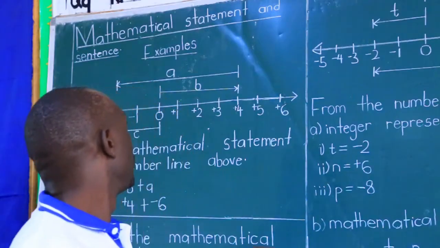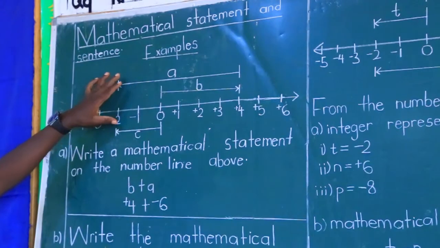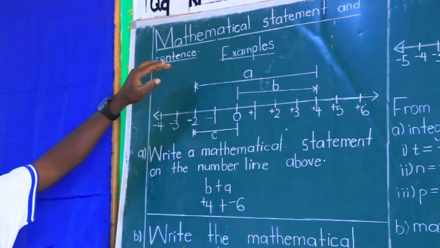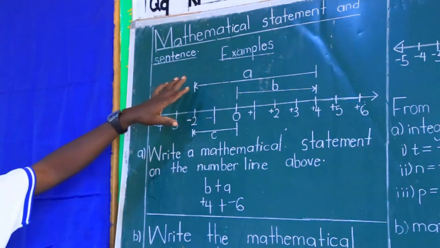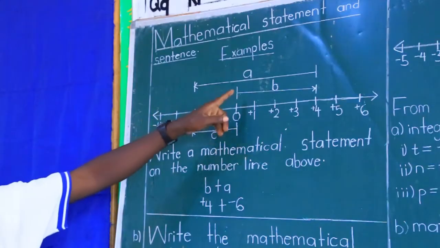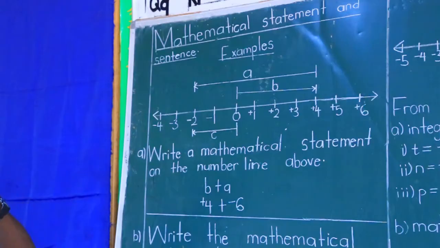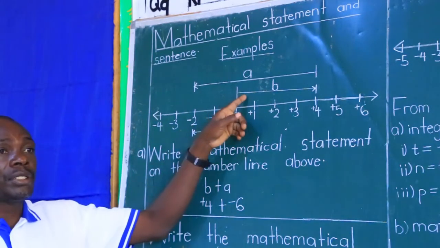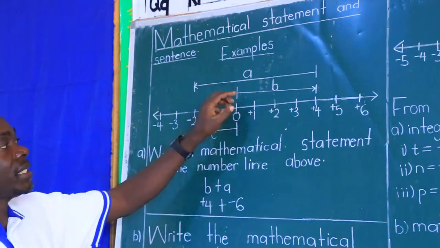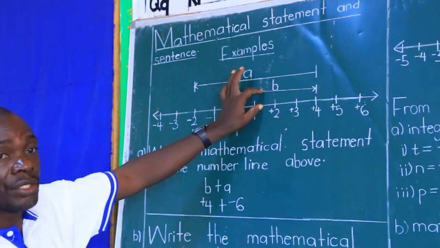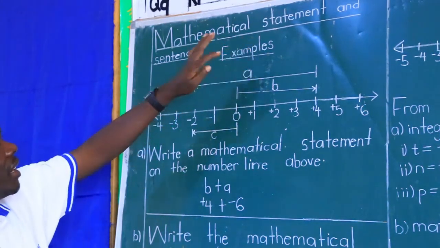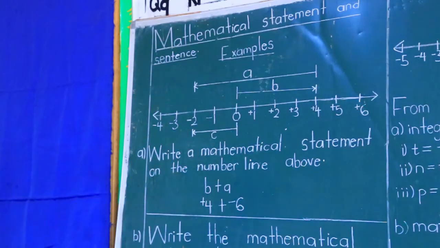Now, we have these examples given the number lines below. They will say study and answer the questions that follow. They will give you a number line drawn properly. You can write A, B, C. The first study must be on the arrows. The first arrow put on the number line is the one that is immediate on the number line. Then the topmost, the second, and then the third is the down one.